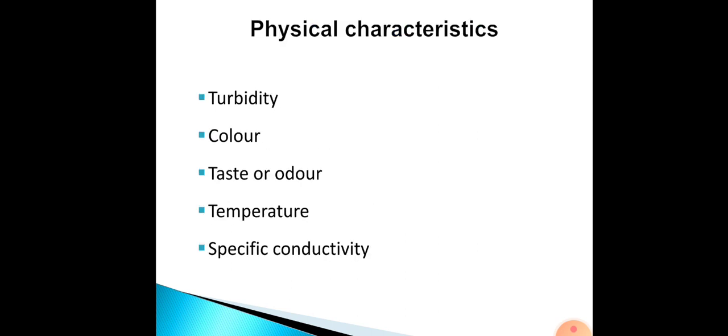Now we will see the various physical characteristics of water, which include turbidity, color, taste or odor, temperature and specific conductivity.